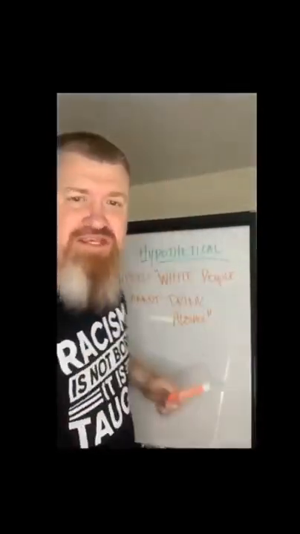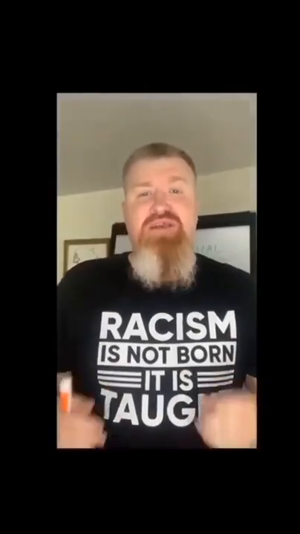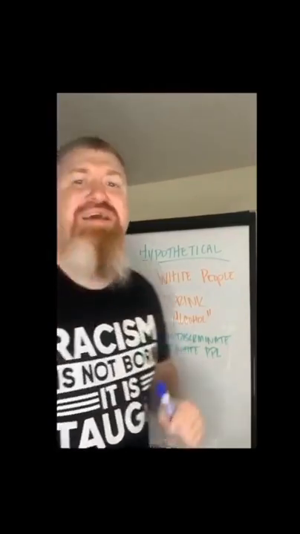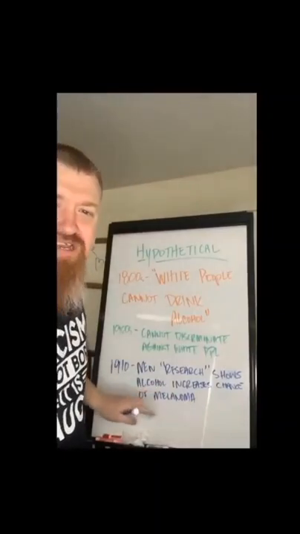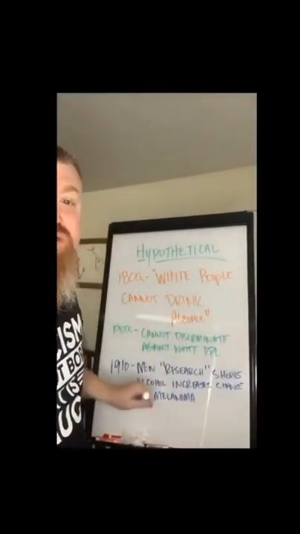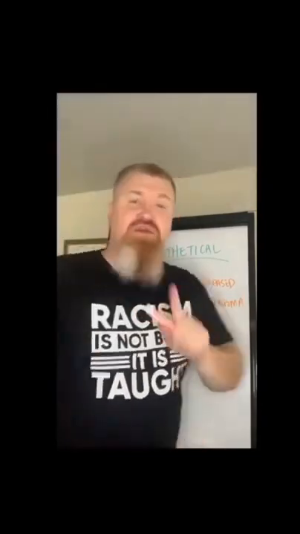So let's set the stage by using a hypothetical situation. Let's say in the 1800s, we made a law that said white people cannot drink alcohol. Now, obviously, that would be a discriminatory law that is specifically targeting white people. But then in the 1900s, we passed a law that says you can no longer discriminate against white people in the law. Then shortly after this law was passed, in 1910, there's this new research that shows alcohol consumption increases the chance of melanoma. So that same year, they passed a law that says people with increased chance of melanoma can no longer drink alcohol.